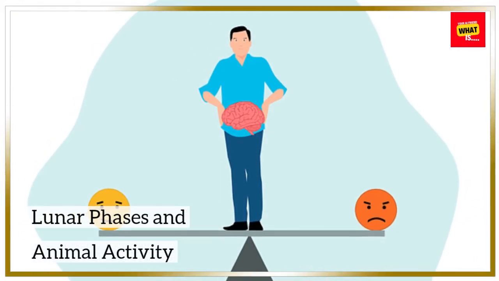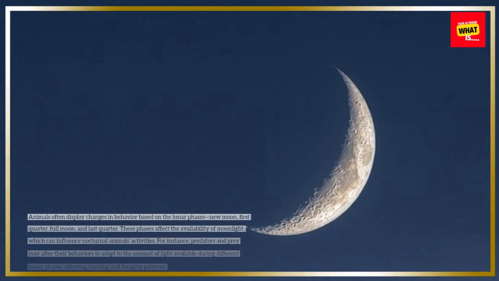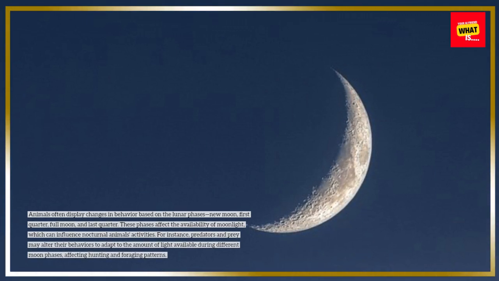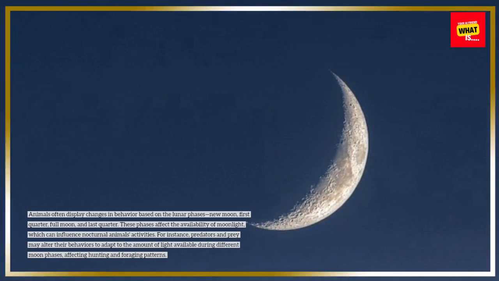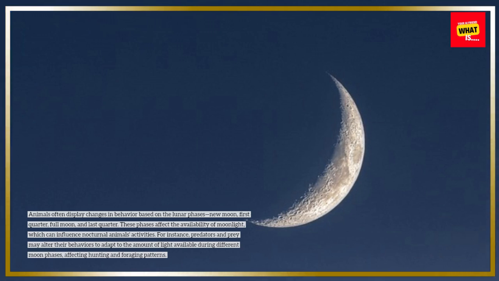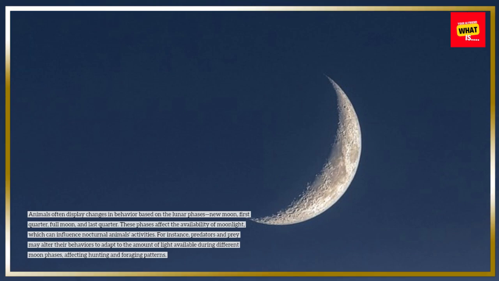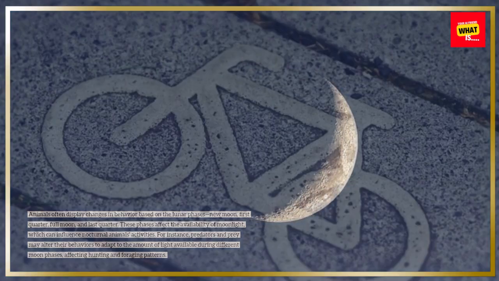Lunar phases and animal activity. Animals often display changes in behavior based on the lunar phases: new moon, first quarter, full moon, and last quarter. These phases affect the availability of moonlight, which can influence nocturnal animals' activities. For instance, predators and prey may alter their behaviors to adapt to the amount of light available during different moon phases, affecting hunting and foraging patterns.